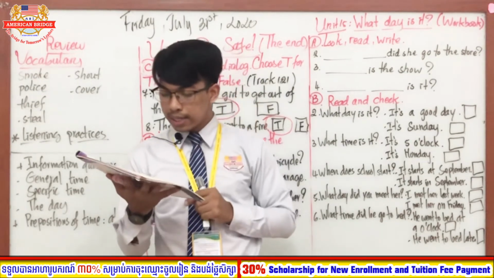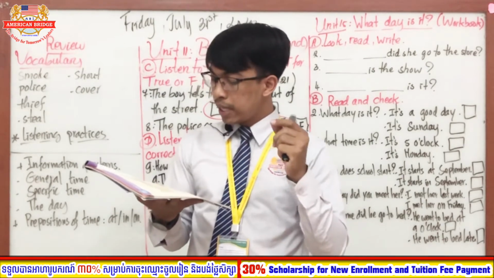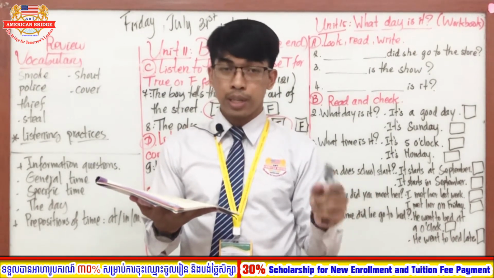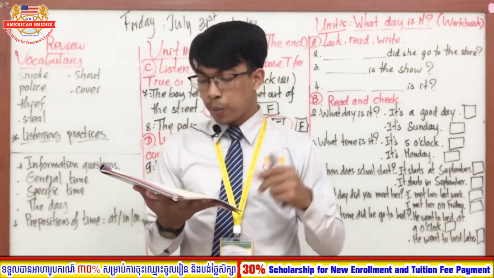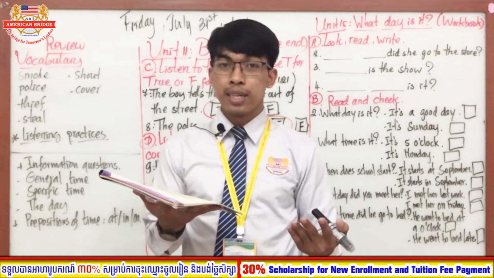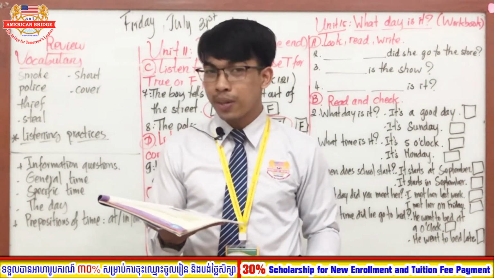So you have to look at the sentence. Okay, so A: Did she go to the store? Did she go to the store? It is about the past simple tense, right? We just did. So everyone, what do you have to complete here? It is about what? Yes. So you can look at the answer. You can know exactly about that, right?